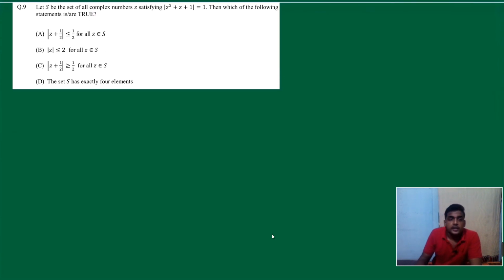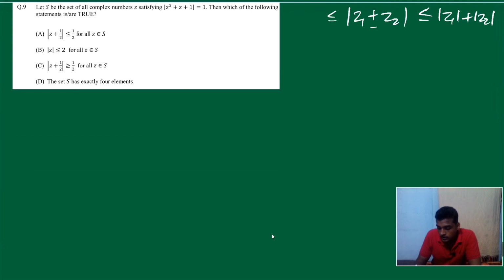Question 9. Okay, let us talk about question 9. We have this thing, right? Let us discuss a basic formula of complex numbers, which is mod of z1 plus z2 is less than or equal to mod z1 plus mod z2, and greater than or equal to mod z1 minus mod z2. Here we have both mods, so they cannot be negative. So we can distinguish by ourselves. Fine.